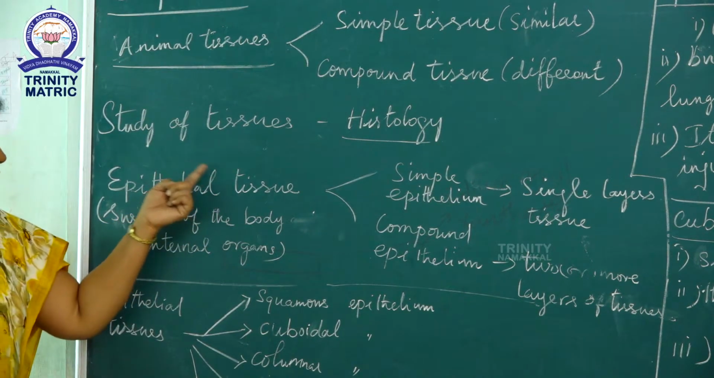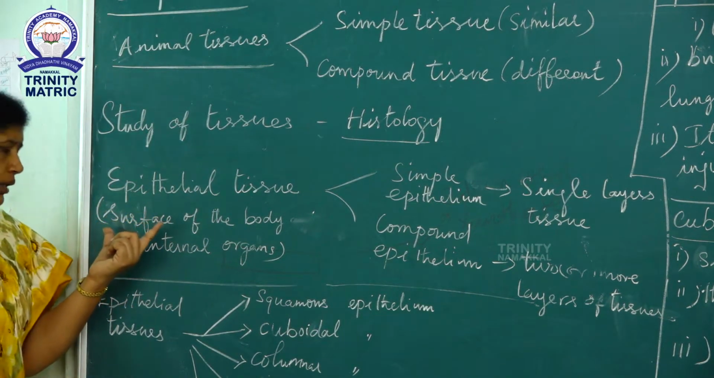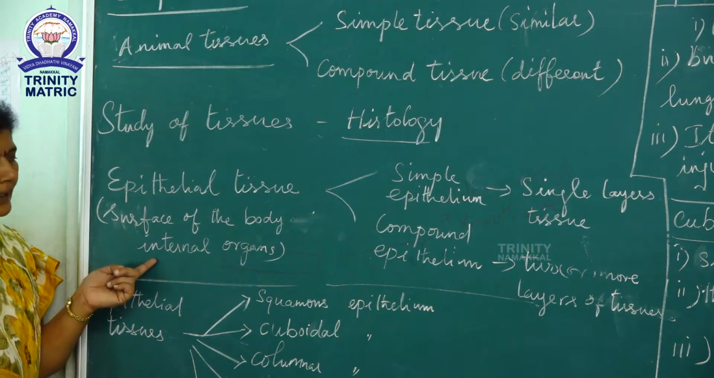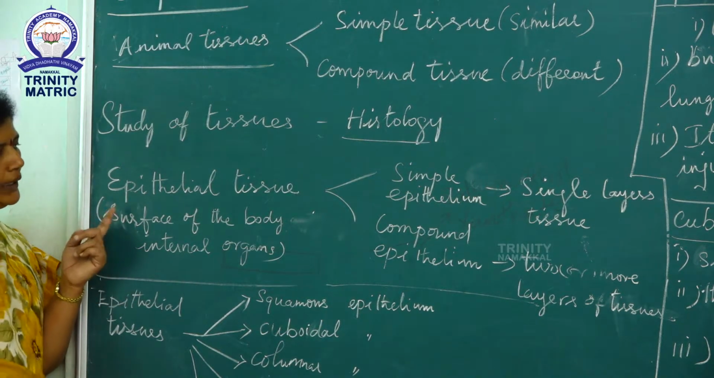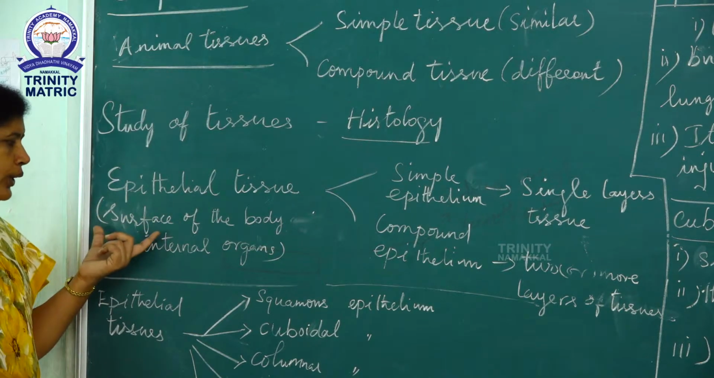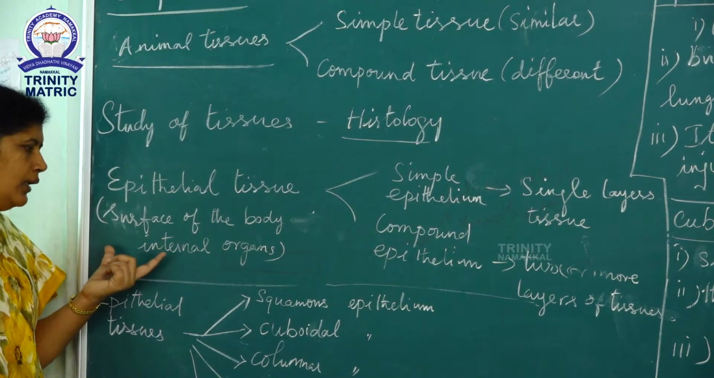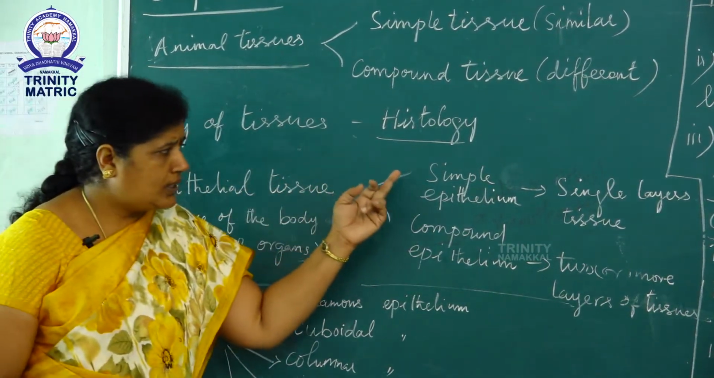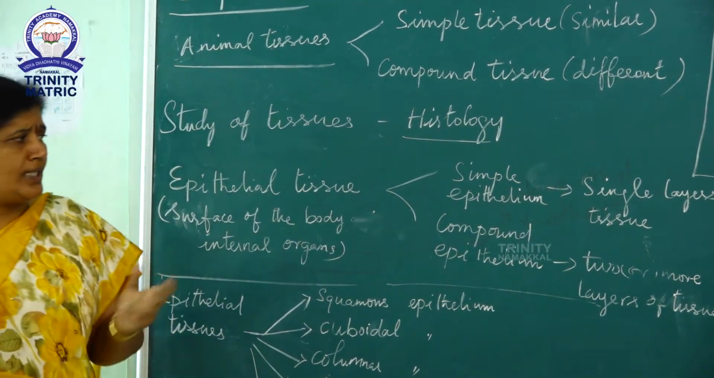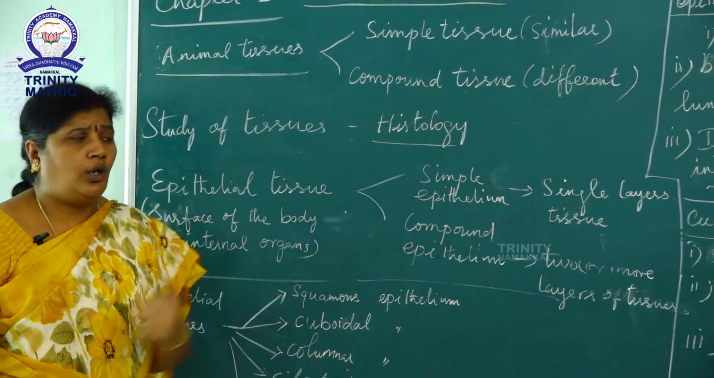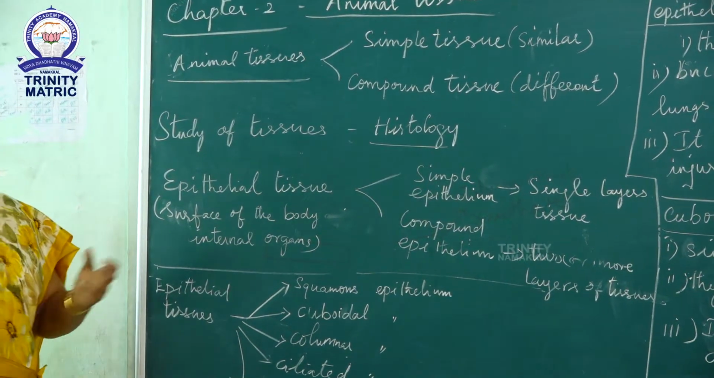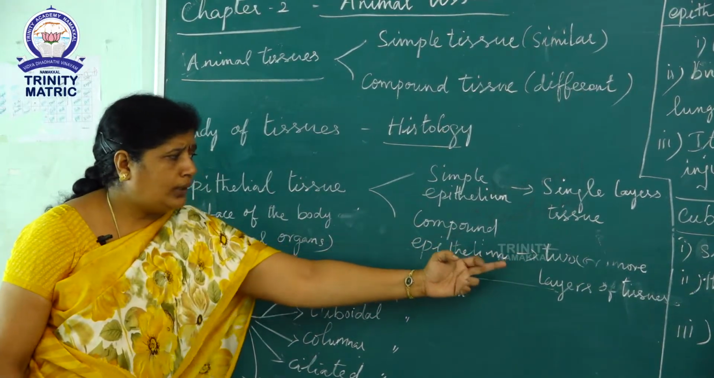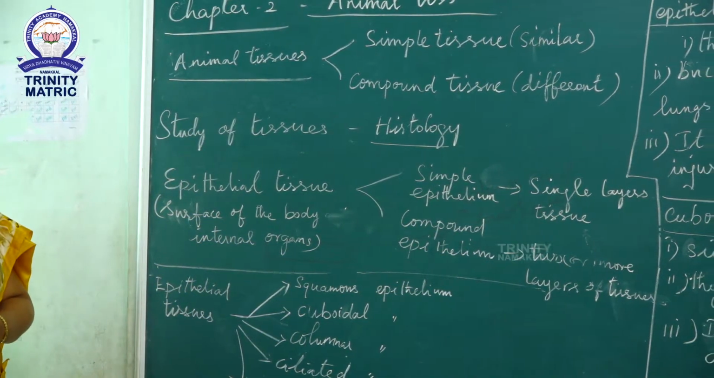Epithelial tissues are found on the surface of the body and internal organs. The simple epithelium is made up of a single layer of cells. Compound epithelium is made up of two or more layers of cells.